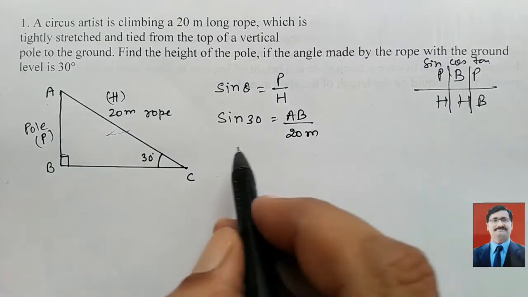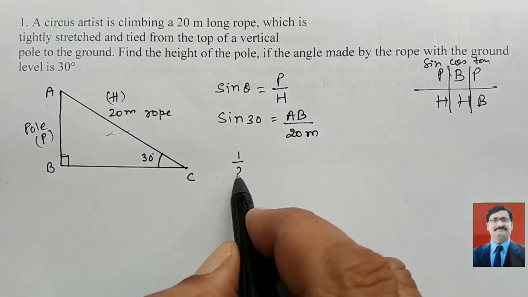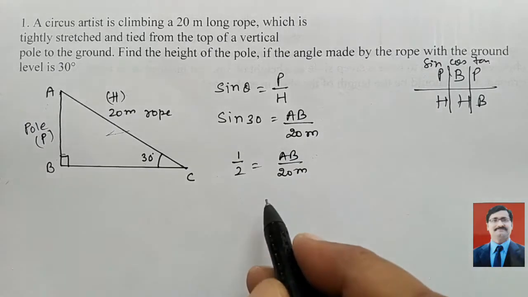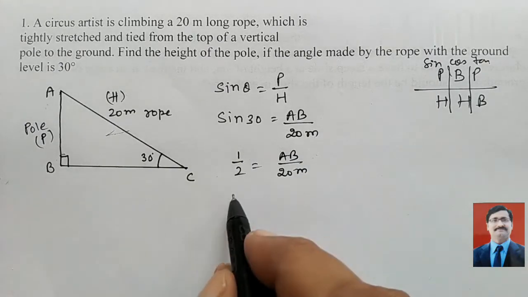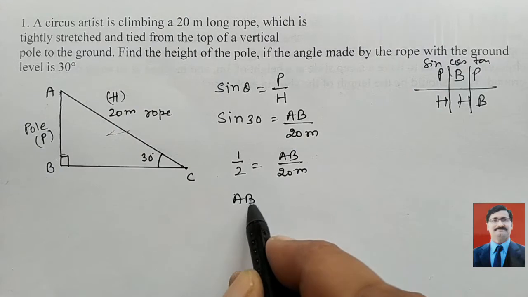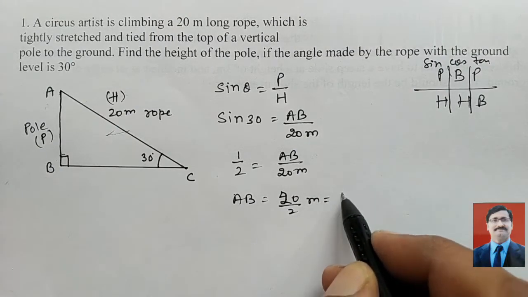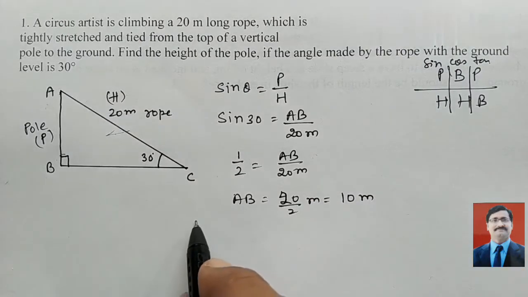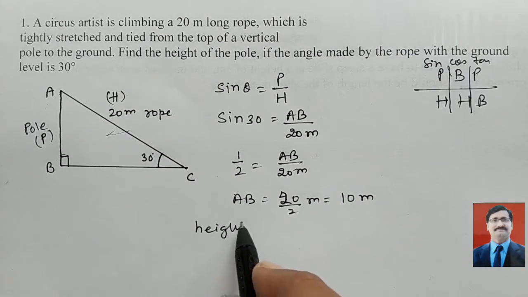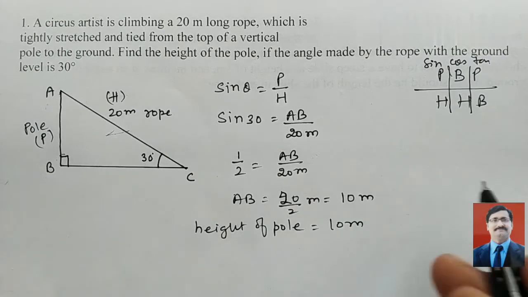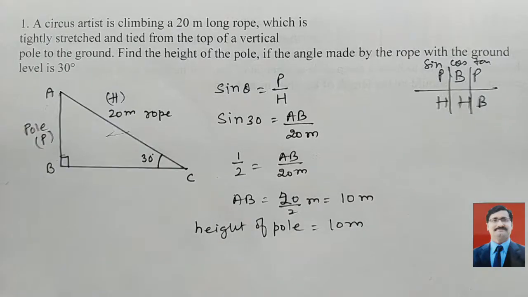Sine 30 we know already, that is 1 upon 2, and AB upon 20 meters. Now you cross multiply, we will get here AB equals 20 upon 2 meters, that is equal to 10 meters. So you can write this is the height of the pole equal to 10 meters. All of you understand, this is a very simple solution.